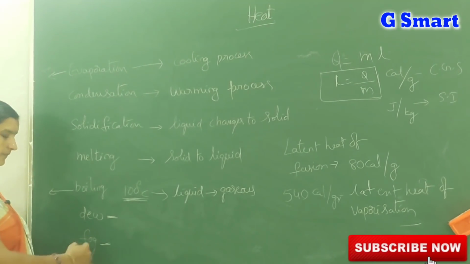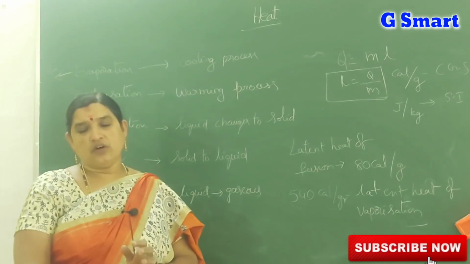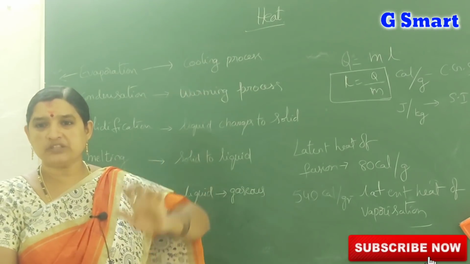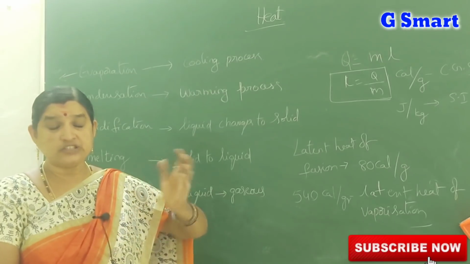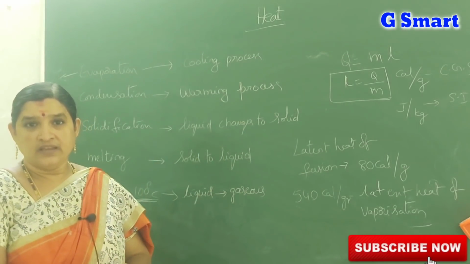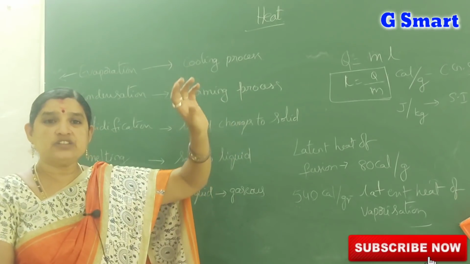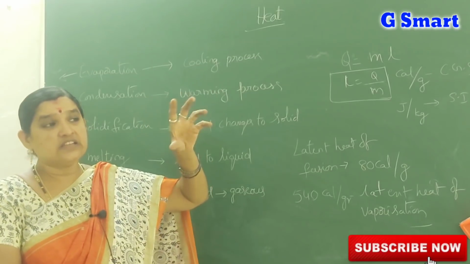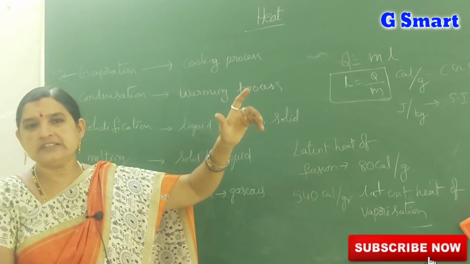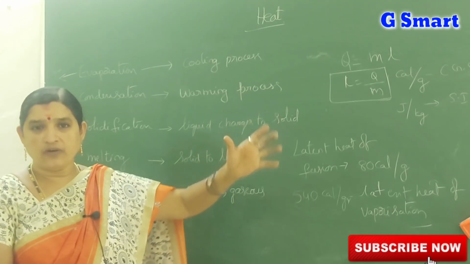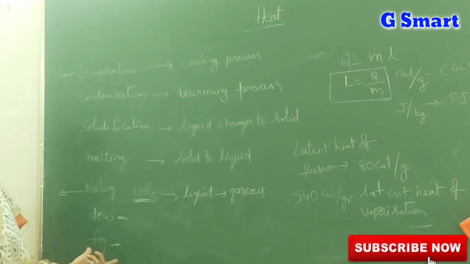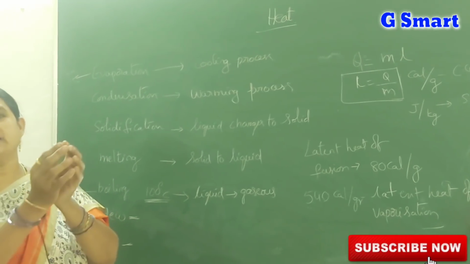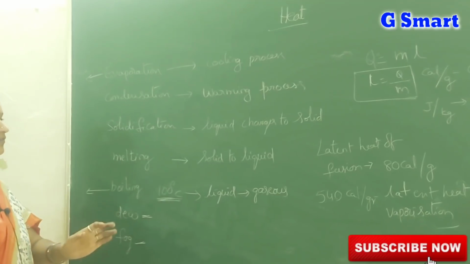What is fog? Sometimes water vapor present in the atmosphere condenses on the dust particles in the atmosphere. We have so many dust particles floating near the surface of the earth. On those dust particles, water vapor condenses into water droplets. That seems like a mist. The thick mist is called fog. Water vapor condensed on dust particles is called fog.